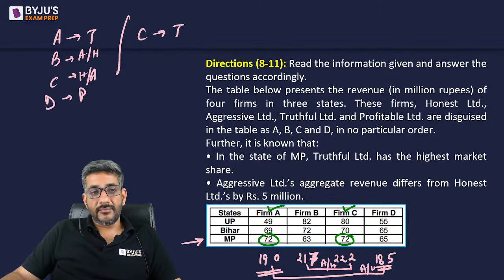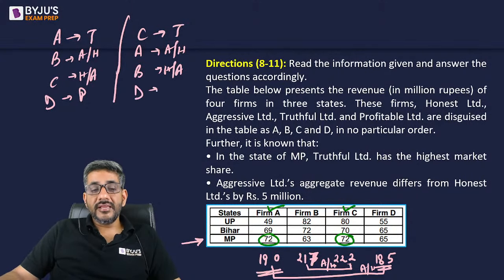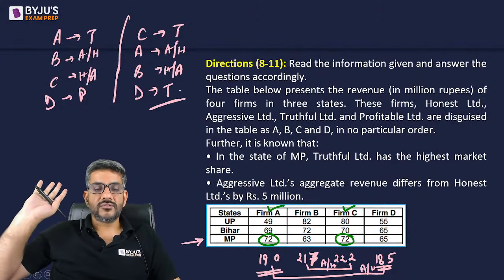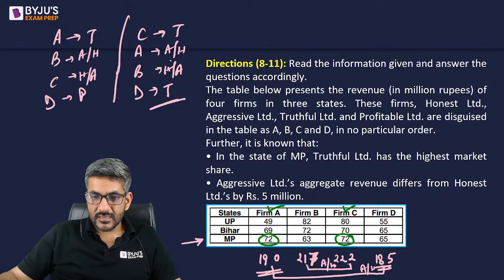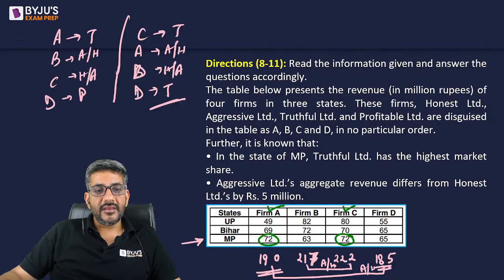D would be profitable. And if C is truthful, then A and B are aggressive and honest, right? A and B are aggressive and honest, and D is truthful. So in any case, I see D proves out to be truthful. D ही truthful निकल के आ रही है, या मैं गलत बोल रहा हूँ? नहीं, ये D है, ये B निकल के आ रही है इधर.